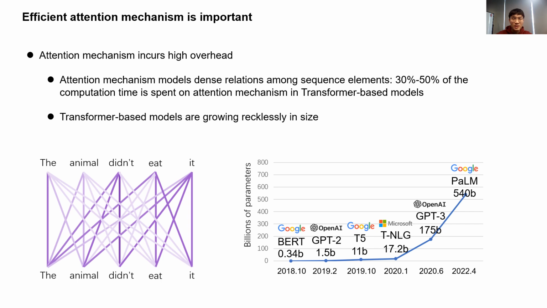Depending on the sequence length being processed, attention mechanism can count for 30 to 50% of the computation time of transformer-based models. From 2018 to 2022, the proposed transformer-based models have grown over 1,000 times in parameter scale. So, efficient attention mechanism is more and more important.